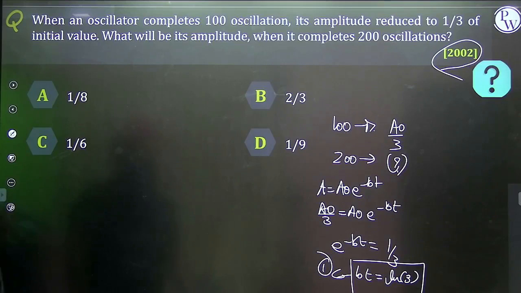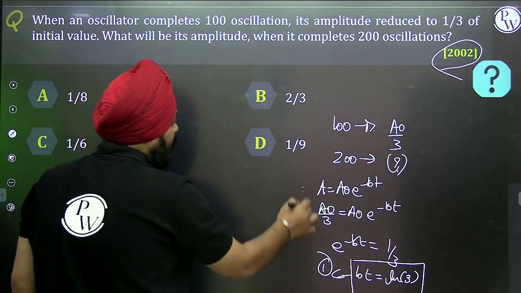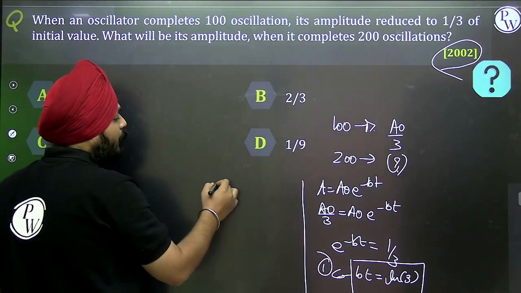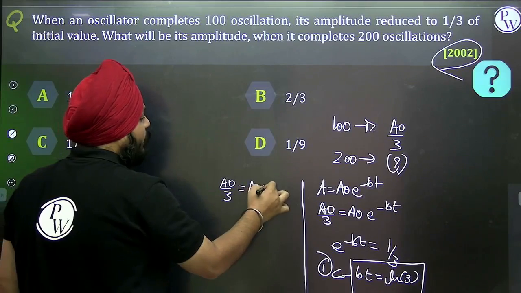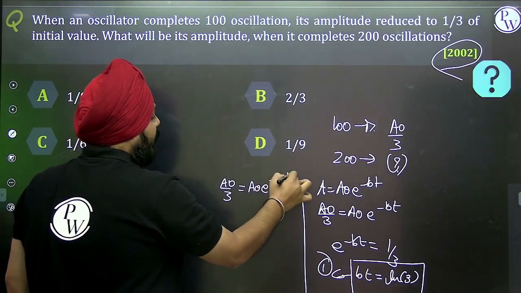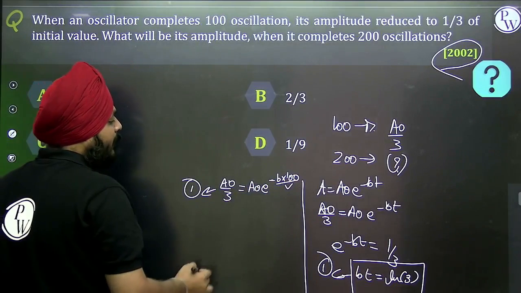So let's compare this to the equation. First of all, can I say A0 by 3 is equal to A0 e raised to minus b into 100 by v? Can I consider this as equation number 1?